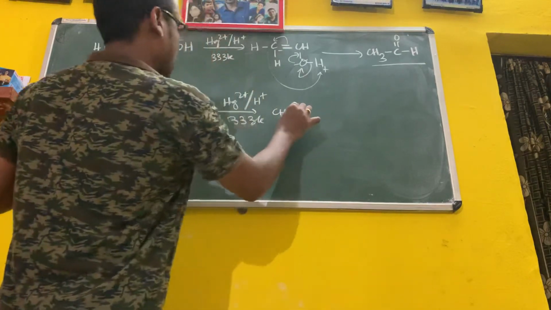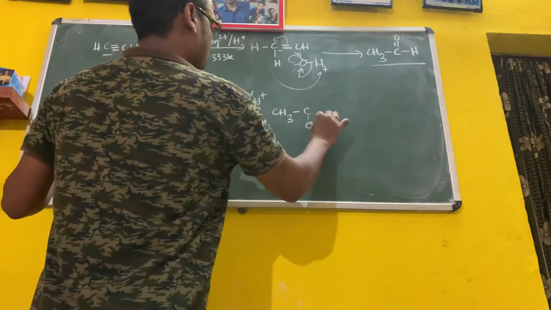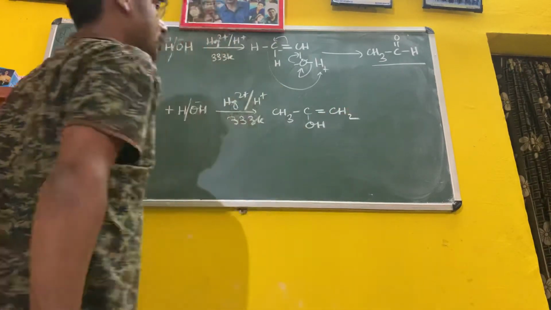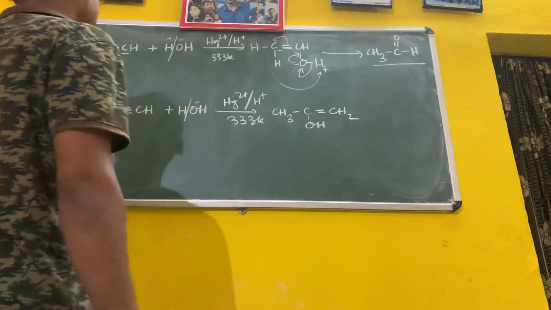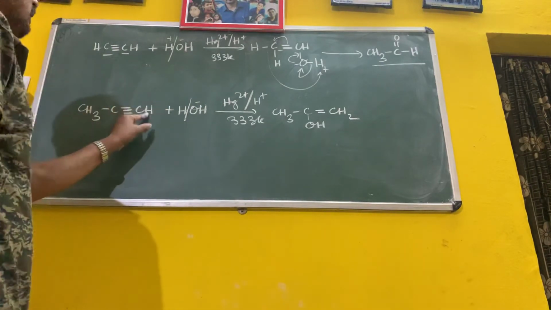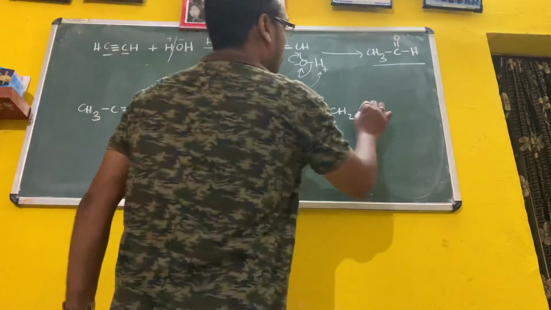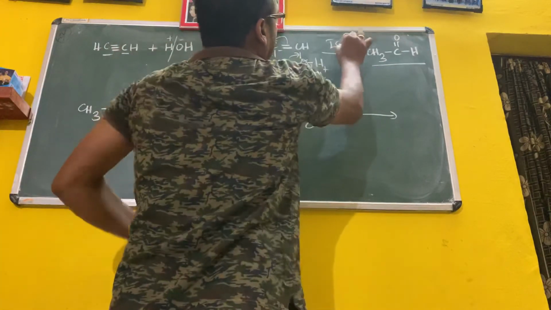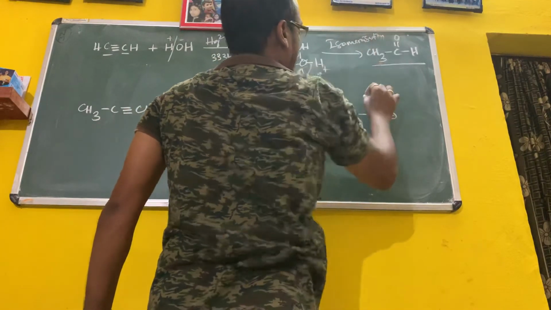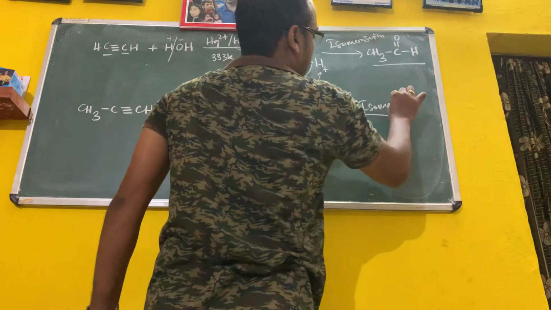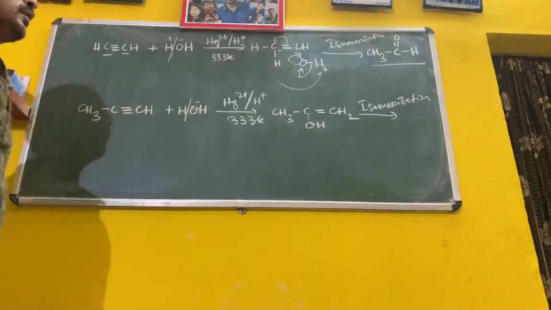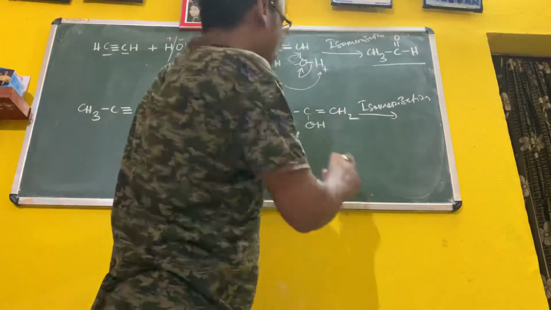Then it will form CH3 C(OH) double bond CH2, that is CH3 C CH2 OH here. Then this is known as isomerization. Then again, we will expand this one.